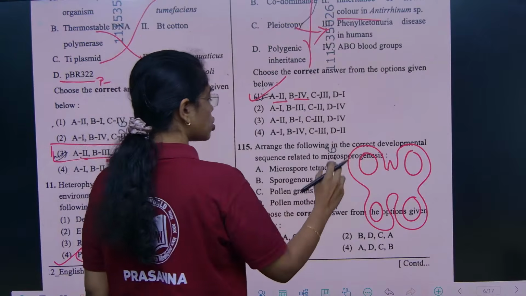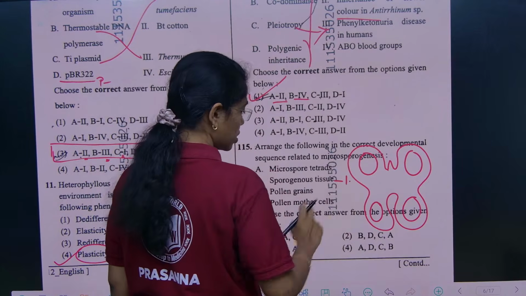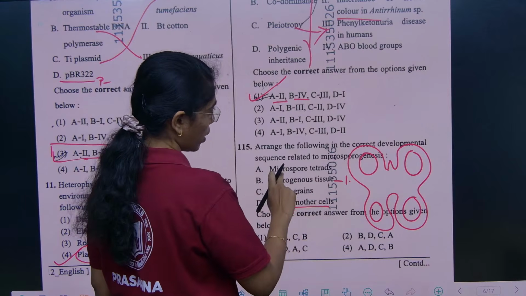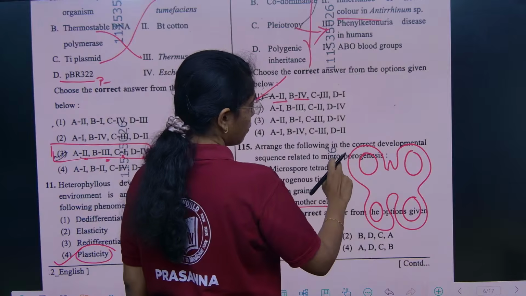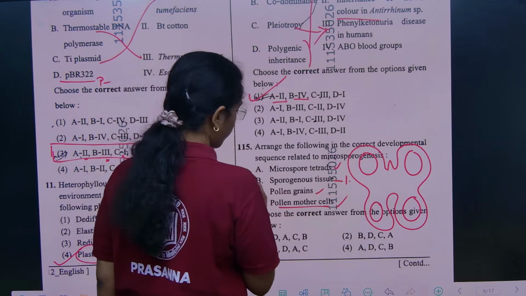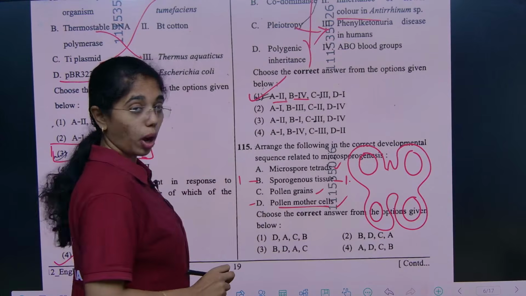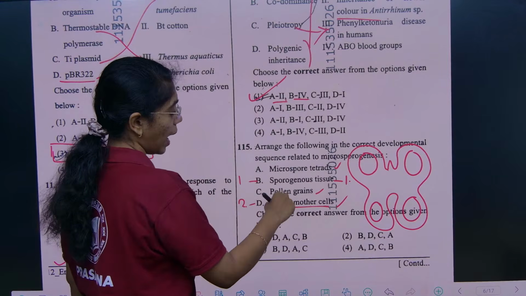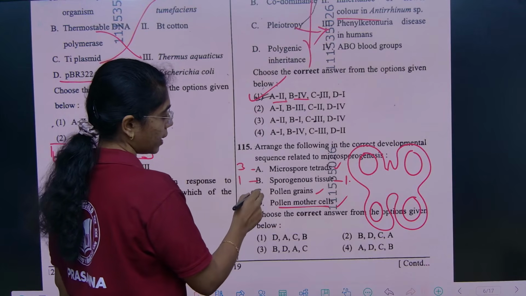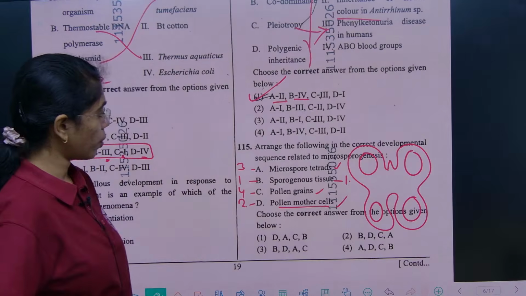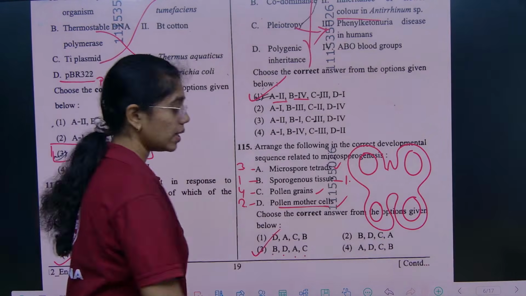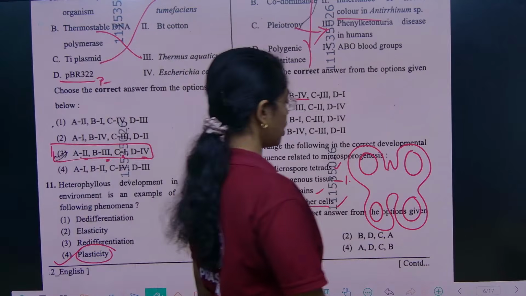So, inside the sporogenous tissue, which is first, what do you have? Pollen mother cells. Okay, pollen mother cells, which later form microspore tetrads and pollen grains. So, B will be 1, followed by pollen mother cells, which is option 2, and then from this you will have microspore tetrads, that is 3, and then pollen grains, which is 4. So, it is B, D, A and C. Option 3 is the right answer. Got it? Next.